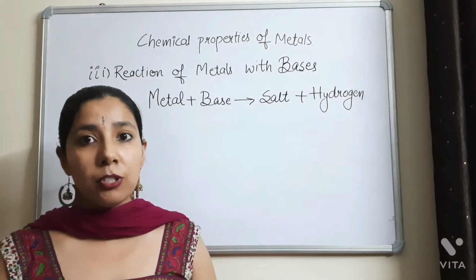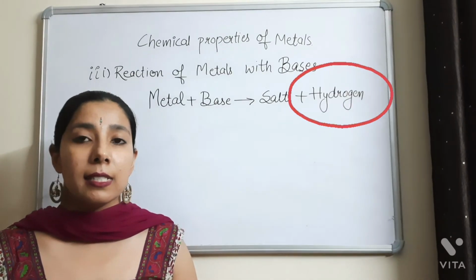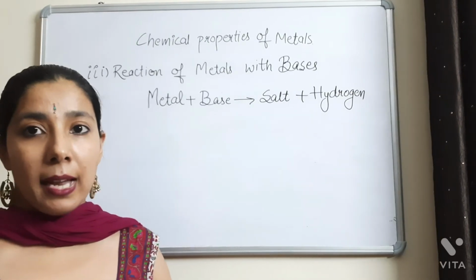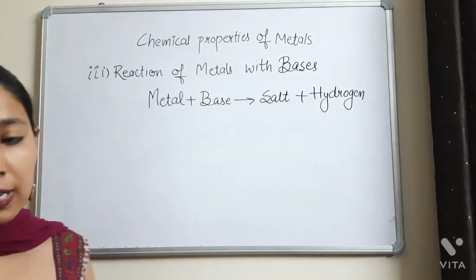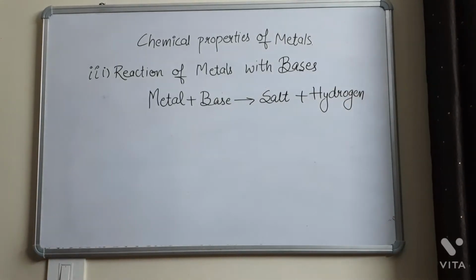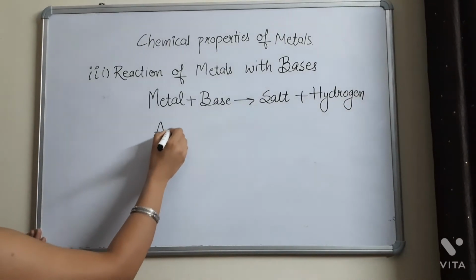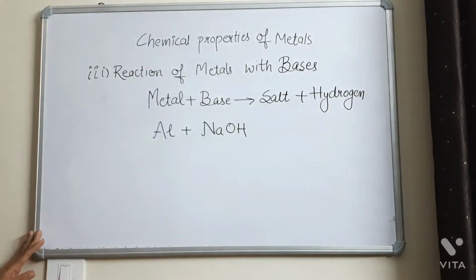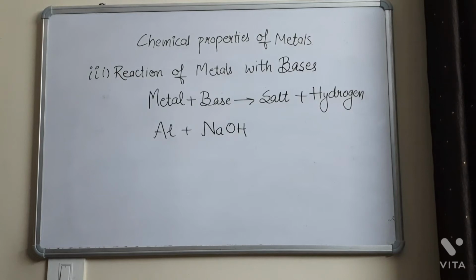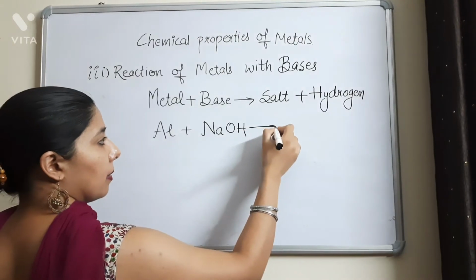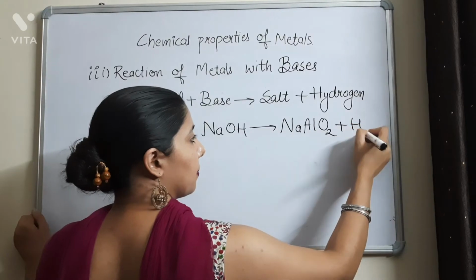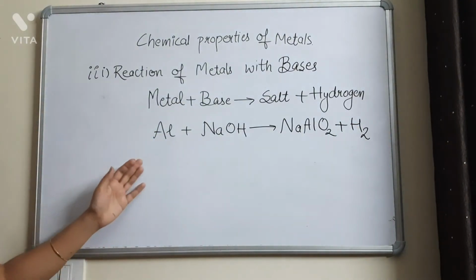And this is a very important question. Again, I am telling you, which gas is released? It is hydrogen gas. Remember this thing. And we will take one example in which a metal reacts with a base. So let's see the example. Suppose aluminium metal reacts with the base. This is our sodium hydroxide. It forms plus hydrogen gas.